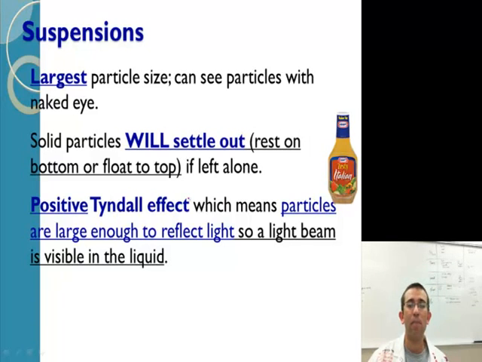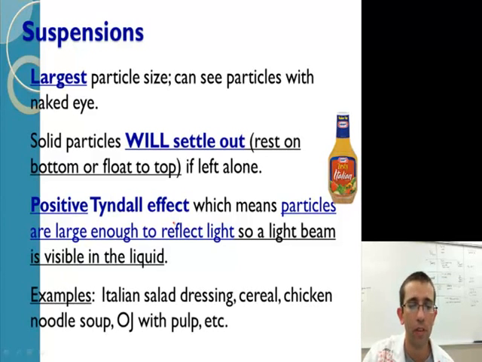And it has something called a positive Tyndall effect. Now we're going to look at this. If you wait a second, you're going to see some pictures that pop up here. But what really happens is you take a light and shine it through a container, this was a suspension here. A positive Tyndall effect means a light will reflect back at you. You'll actually see a beam of light. Just wait for some pictures, you'll see it.